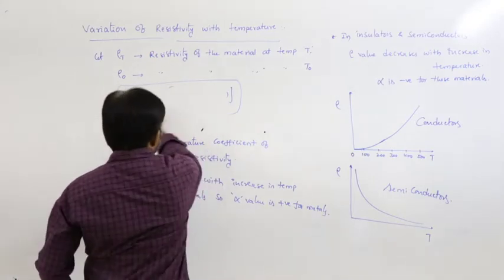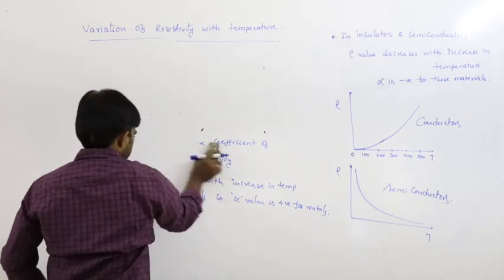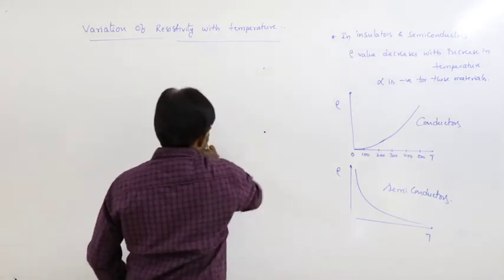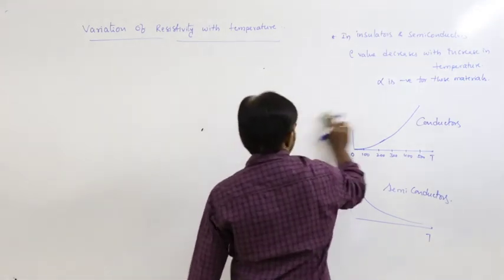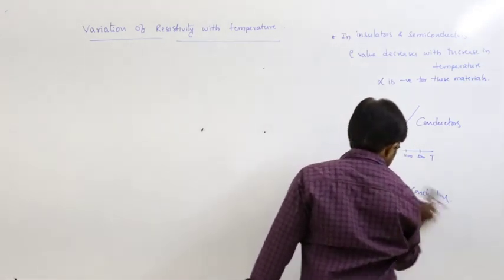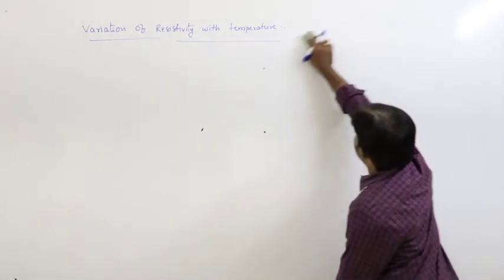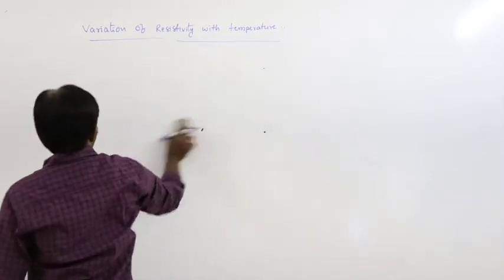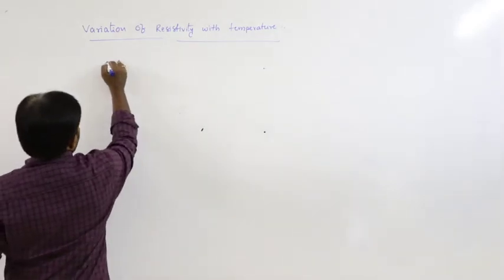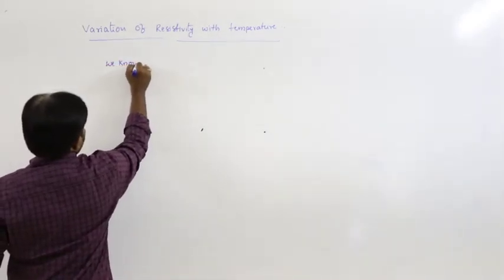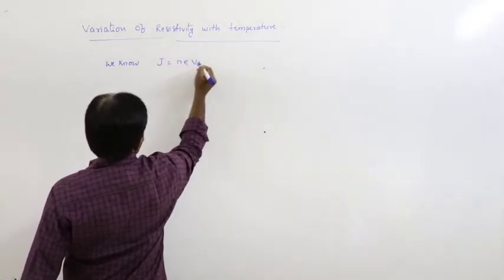And one more thing here. We know the current density J is equal to n e v_d.